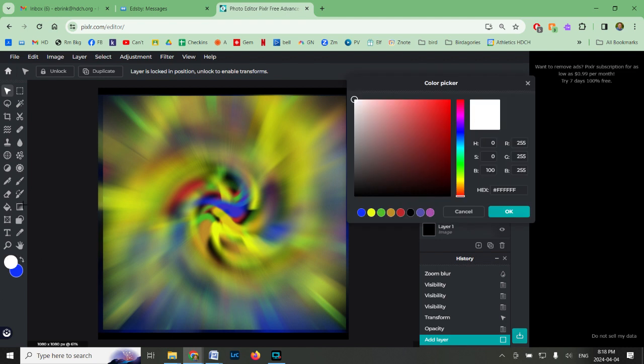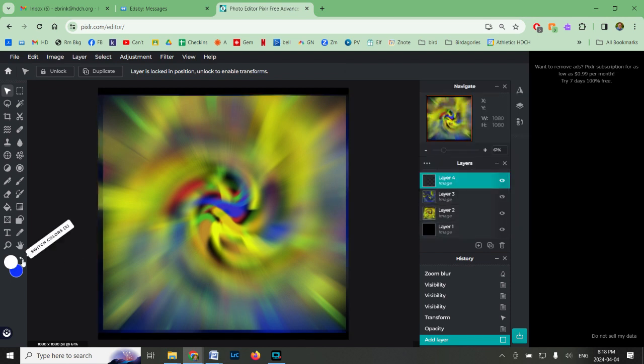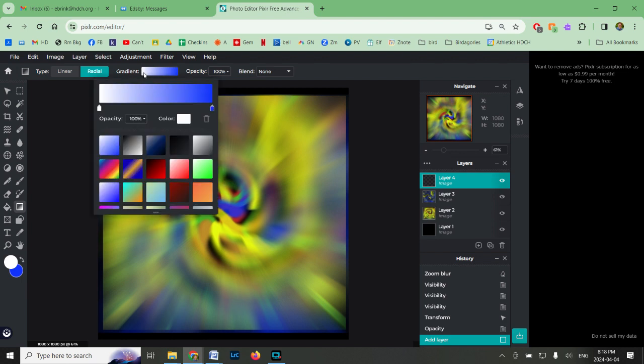And what we're going to use is the gradient. Here's our gradient over here. Let's click that. So we want to use a linear gradient, so one side to the other side. Actually, we don't. We want a radial gradient, so a circle. Okay, and what we want is white on one side, but we don't want any blue. So we're going to click this little toggle and change our opacity to nothing. So you can see we've gone from white to completely transparent. That's the checkerboard. Good. Click off.